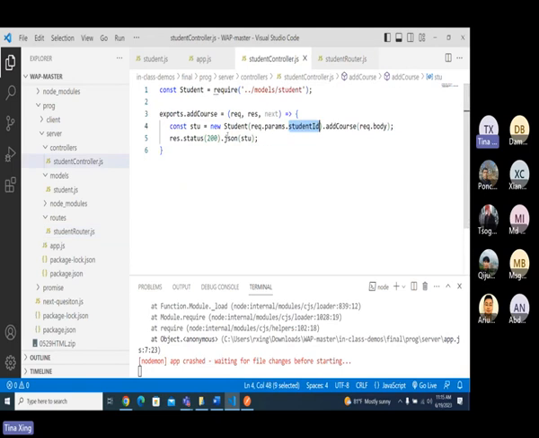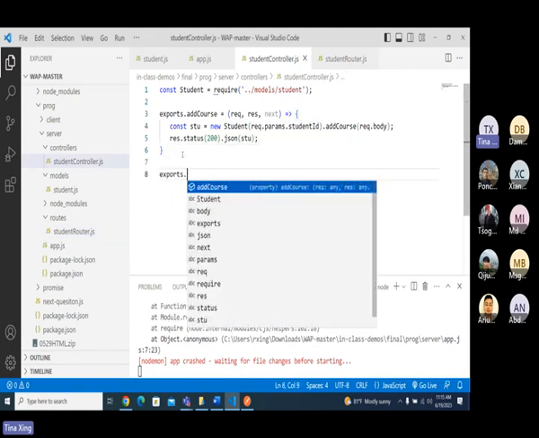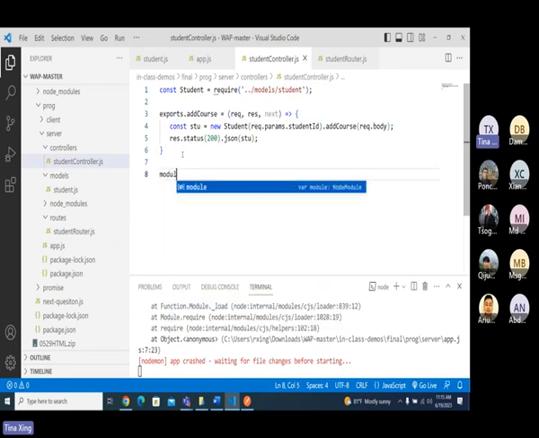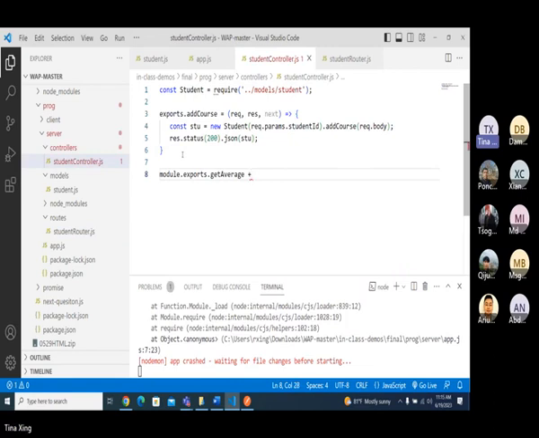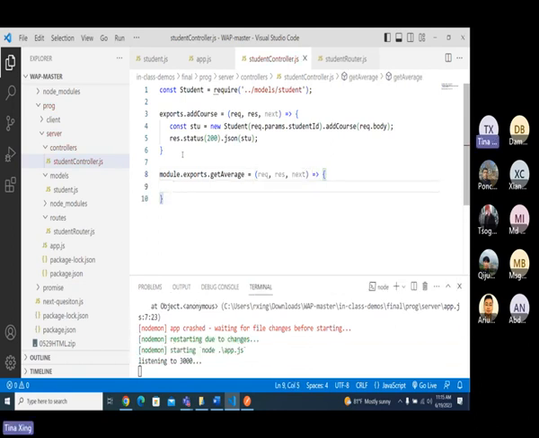Then in my controller, I will have exports dot get average. Oh, you can also do module.exports dot get average. It's a choice, okay? Not wrong, same thing. And then we will do what? The first thing is we have so many cases.